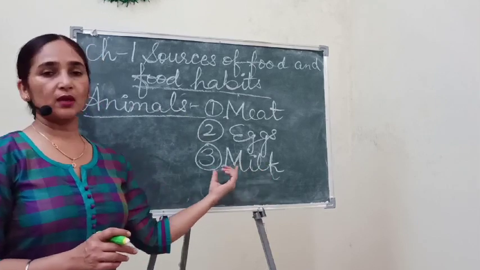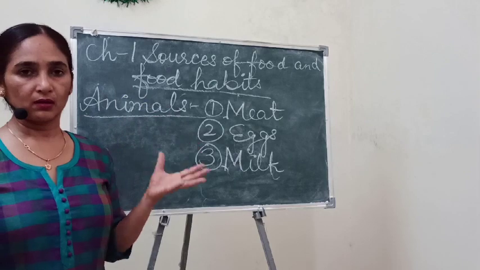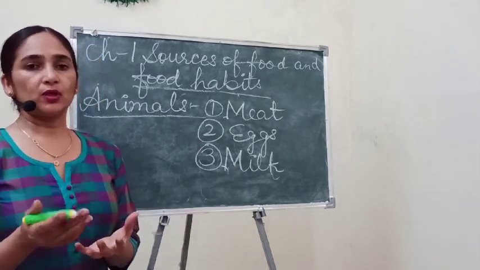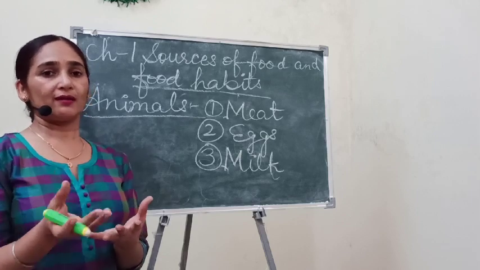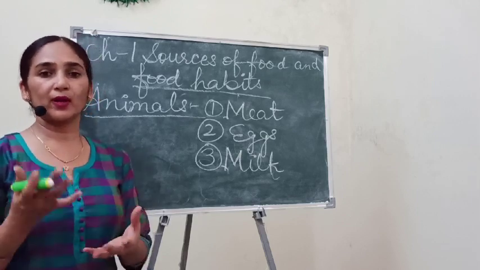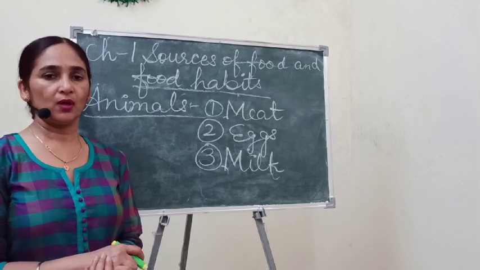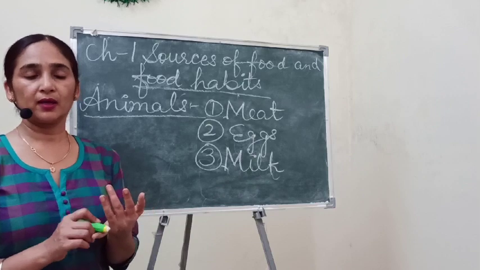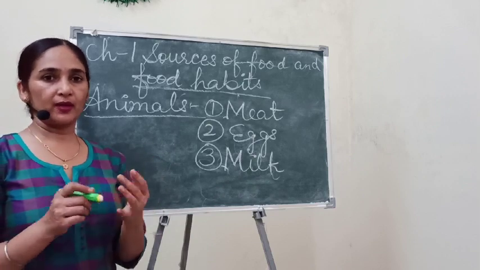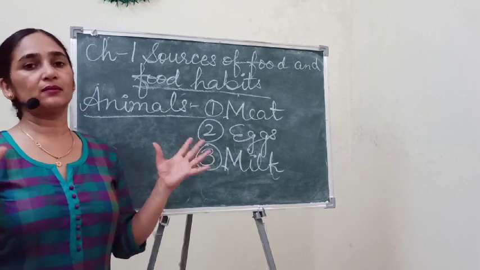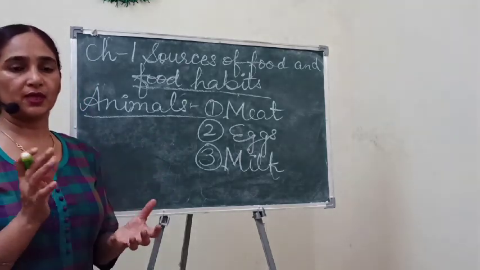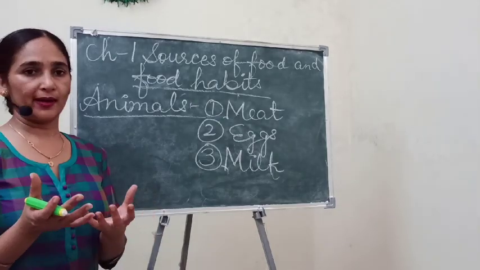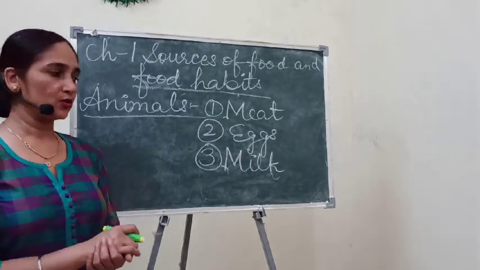Everybody is using milk, and if you don't take milk in your daily diet, then also you are using in your daily life milk products. Other milk products also are used by many human beings, just like ice cream, curd, even chocolates and yogurt, or so many milk products in which milk is used. Okay, and sometimes we don't know about that, then also we are using.